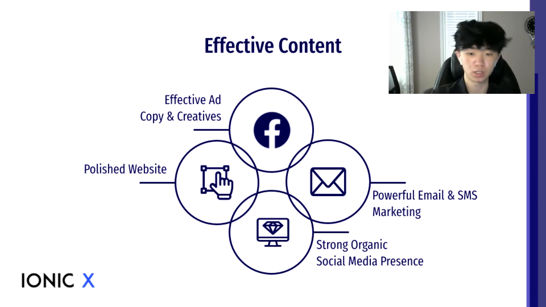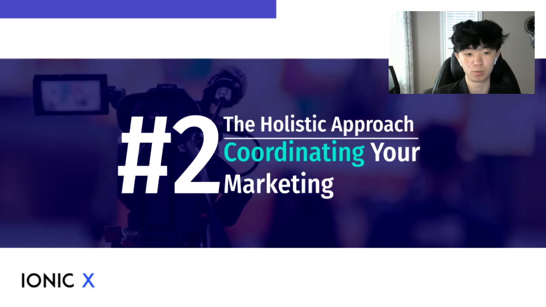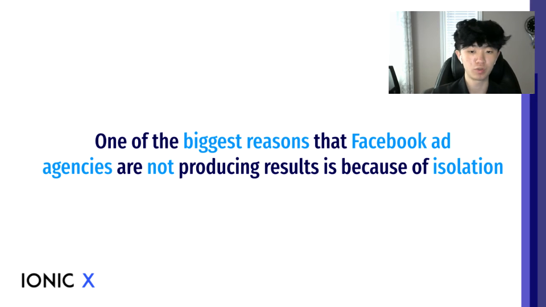Now, taking it a step further, beyond just having effective content across multiple different platforms, you want to coordinate your marketing so that all the platforms help each other and feed into each other, so that you're getting the most efficiency out of each of them as possible. One of the biggest reasons that Facebook ads agencies are not producing results nowadays is because of isolation, right? They isolate Facebook ads to its own platform, and oftentimes I see that they don't coordinate any of their marketing with what the brand is doing on their organic social media platforms, or with their email marketing, or any other ad platforms that they're actually advertising on.